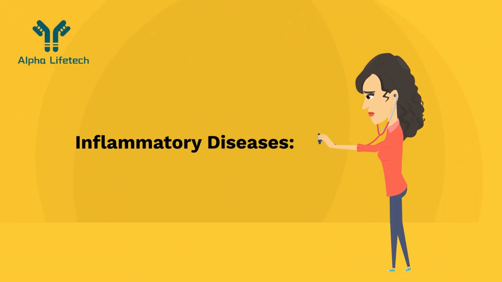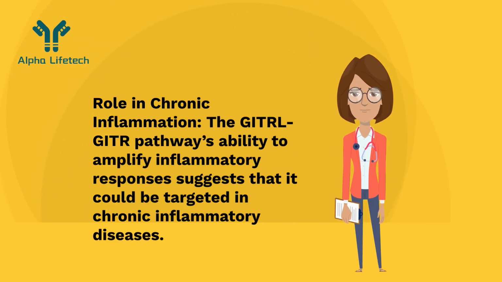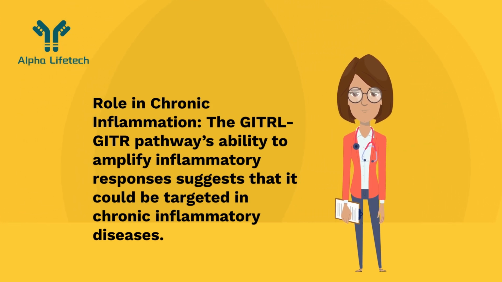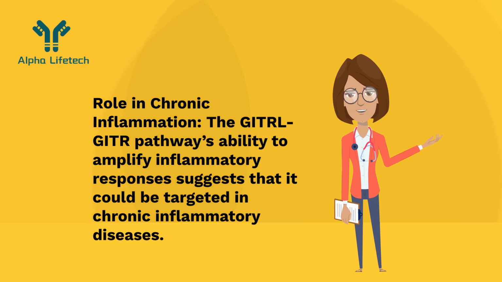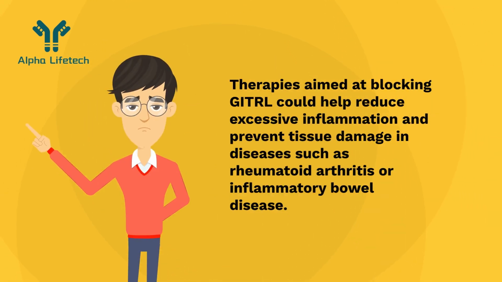Inflammatory diseases. Role in chronic inflammation. The GITR pathway's ability to amplify inflammatory responses suggests that it could be targeted in chronic inflammatory diseases. Therapies aimed at blocking GITR could help reduce excessive inflammation and prevent tissue damage in diseases such as rheumatoid arthritis or inflammatory bowel disease.